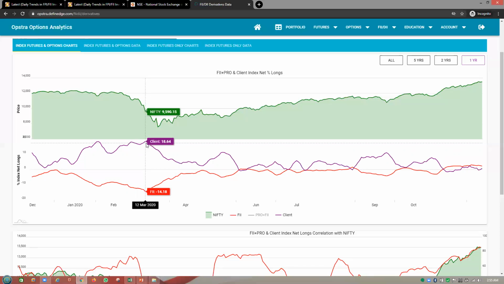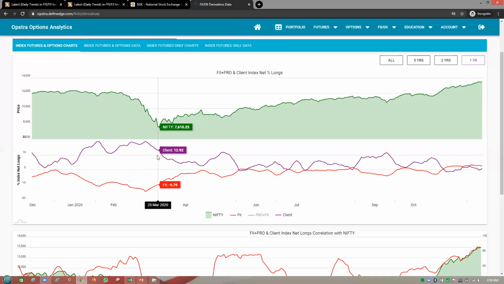After this point, the client lost his patience and they were going short and they were exiting their portfolios, and then the FIIs started creating their long positions. So the client was now getting panicked and he was taking off his positions and he was selling it, and these guys, FIIs, are nicely accumulating it.